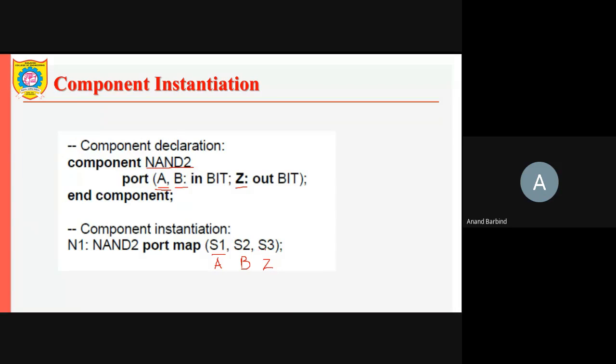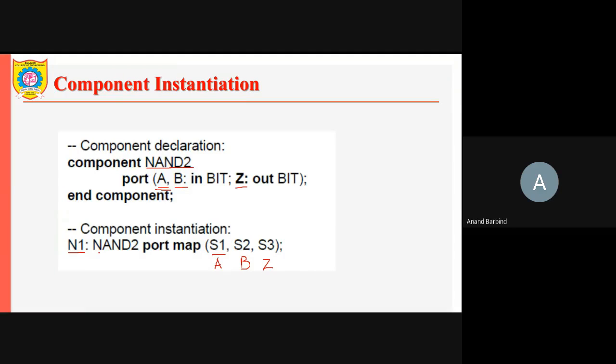This will be the connection of this particular N1 instance. So the NAND gate will be identified with its instances. If required, you can create a number of instances, let us say N2, N3, of the same component NAND2. So this is the component declaration and component instantiation. If you understand these component declaration and component instantiation statements, then in structural modeling, it is the only thing you need to do.